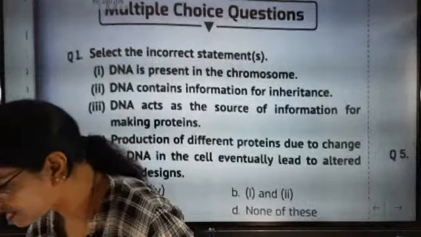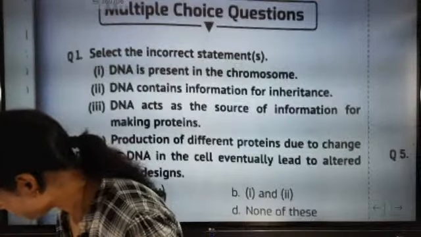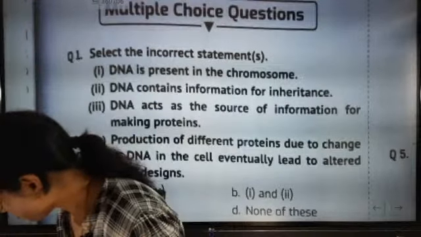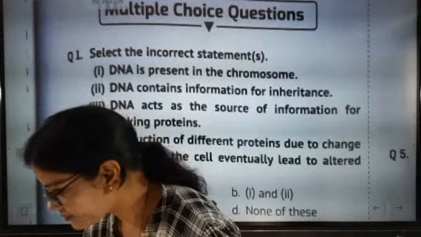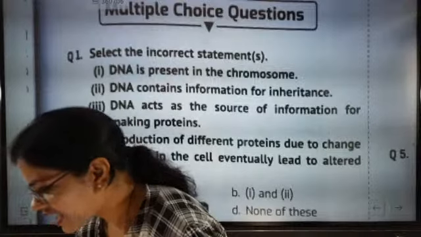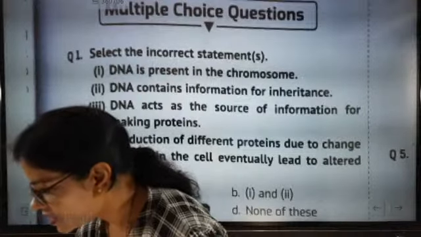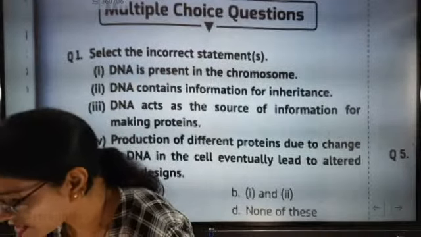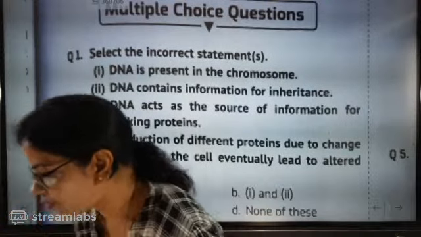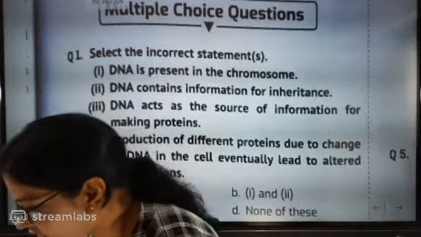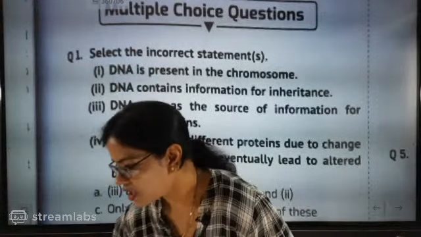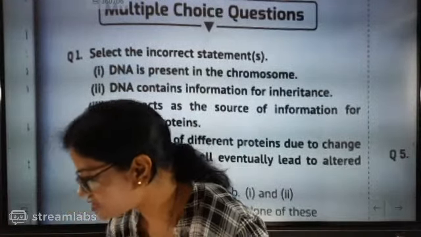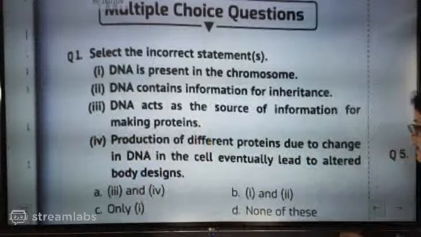What is the correct answer here? Quickly answer the question. See, I'll explain the point. You just mark the answer. I'll explain the points. Good evening everyone. The correct answer here is D, none of these.